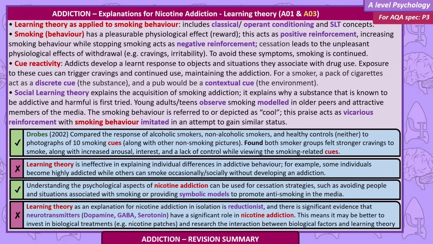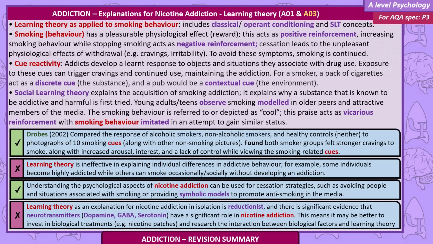For example, some individuals become highly addictive while others can smoke occasionally, socially, without developing an addiction. Understanding the psychological aspects of nicotine addiction can be used for cessation strategies, such as avoiding people and situations associated with smoking, or providing symbolic models to promote anti-smoking in the media.